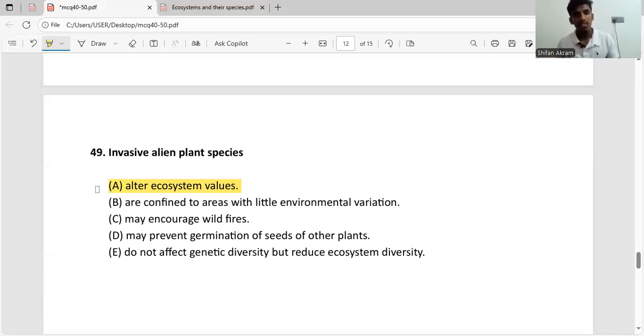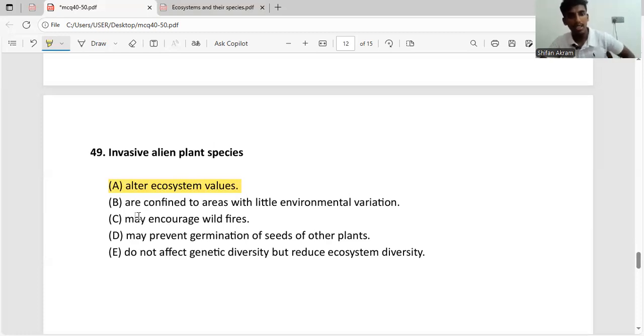But in reality, invasive plant species can tolerate a wide range of environments, like dry conditions and hot conditions. They can adapt to all these conditions, and they are highly invasive. In other words, they can reproduce rapidly. For this reason, this statement is also wrong. They have very high environmental variation.